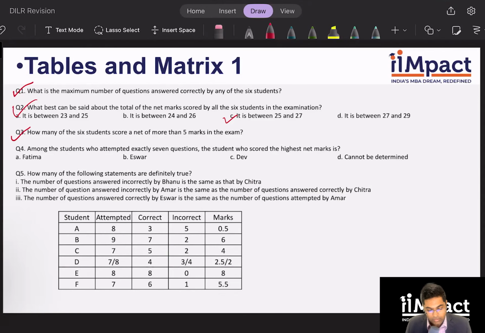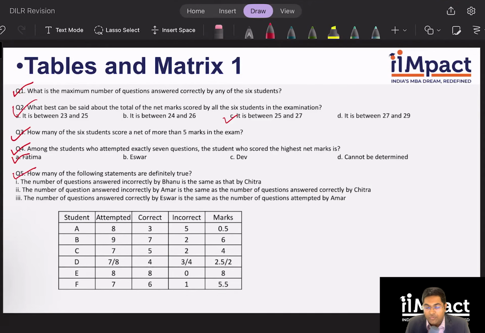Okay. Among the students who attempted exactly 7 questions, the student who scored the highest net marks is who? So exactly 7 questions. It's C or F. And F scored more than C. So that is the answer. How many of the statements are definitely true? All 3 of them turn out to be true.